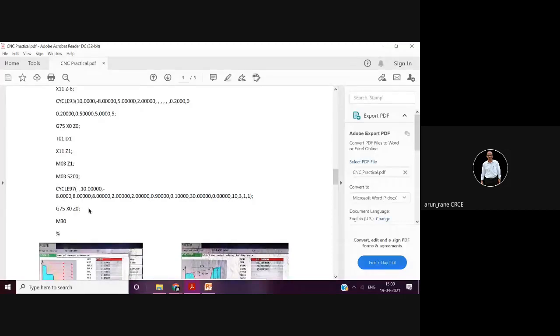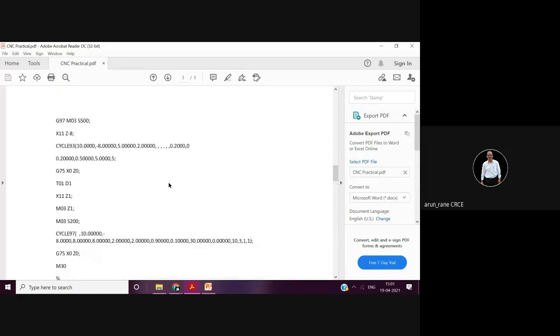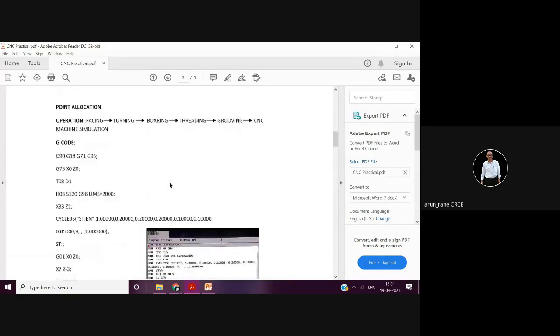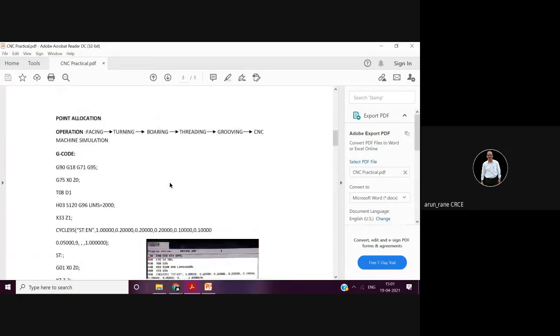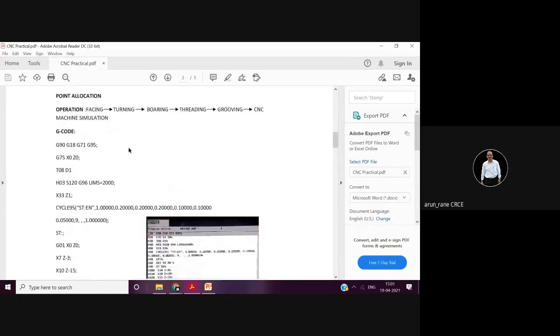And why the profile or the subprogram is not required, the answers are very simple. Again, I am not restricting you to use the Siemens. I am not telling you to use this program only. My expectation is that you can use any control, Fanuc, Siemens, Fagor, but in every line you have to give the explanation, not repetitive expressions.